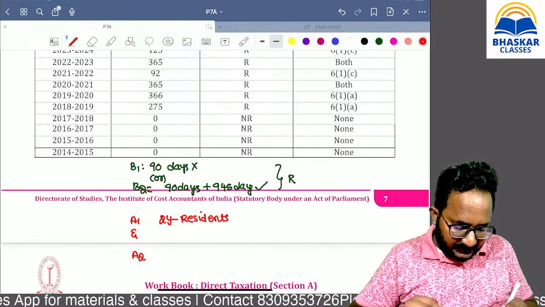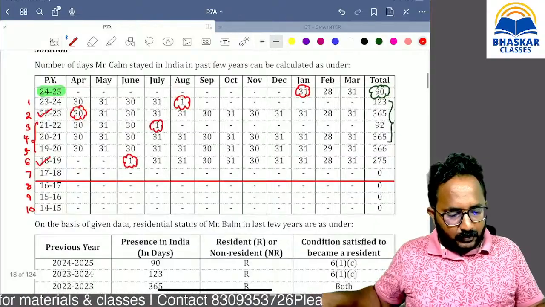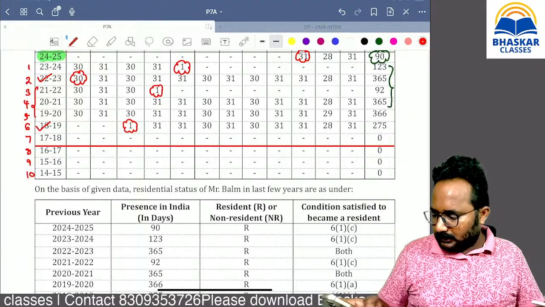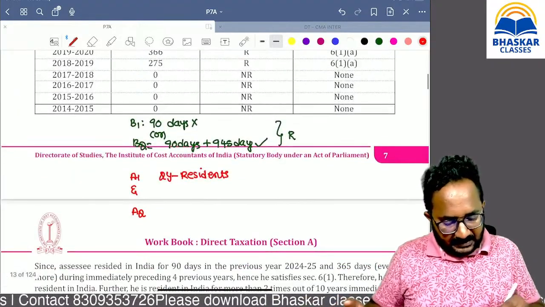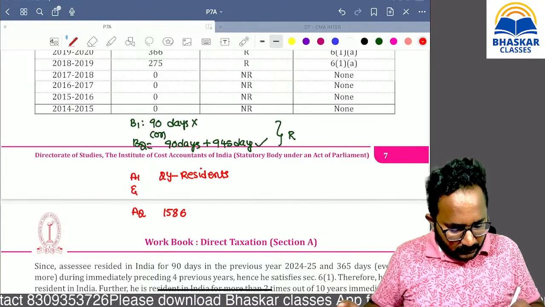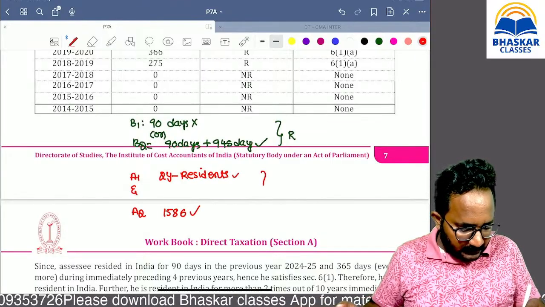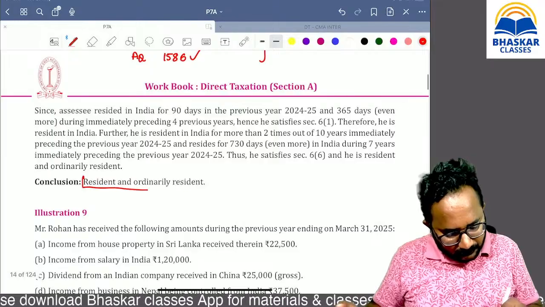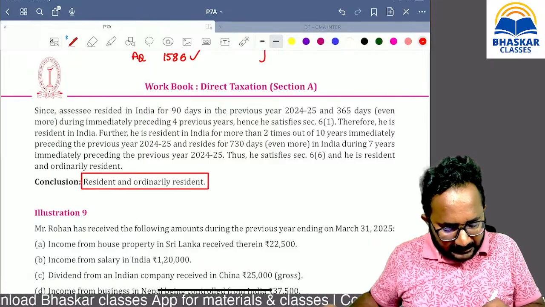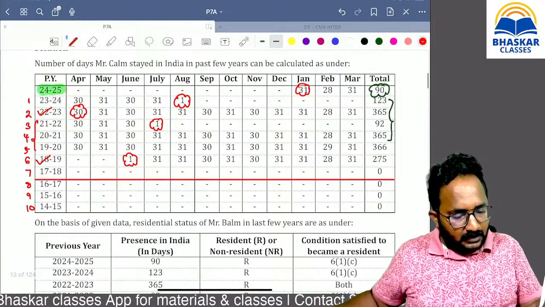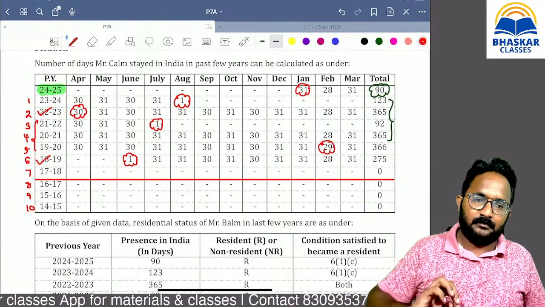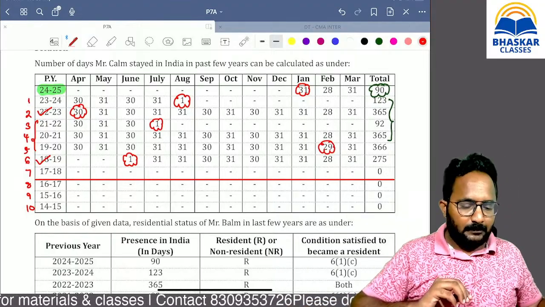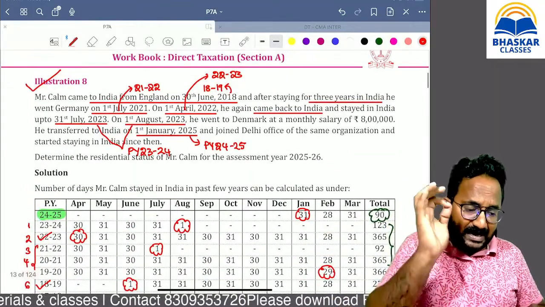Next, the last 7 years, if you have verified that, count it down for the last 7 years, ma. Yes, that is 366 days, 275, if you add, 1586 days, ma. So that's why satisfied. Answer is resident and ordinary resident, ma. But while you are writing the number of days in the month of February, leap year is there, please thoroughly check. Are you clear up to now? Please give me confirmation about your understanding of question number 8, ma, all of you.